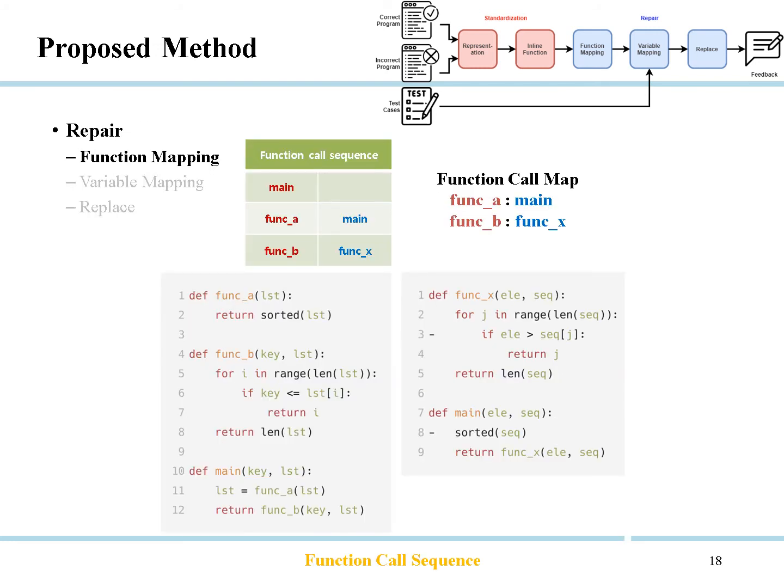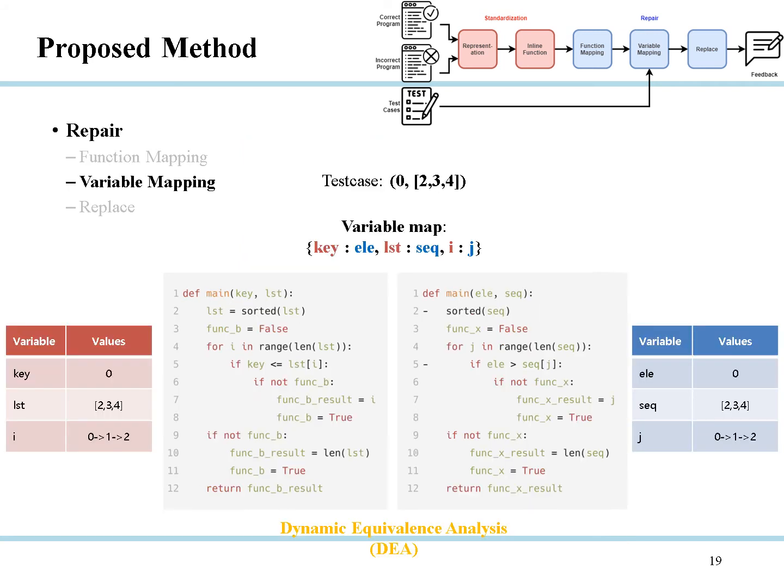The repair process is divided into 3 steps: function mapping, variable mapping, and replace. First, in the function mapping step, the function names of the 2 programs are mapped by extracting the function call order in which the function code of each program was inlined, and the function mapping maps the reverse of the function call order.